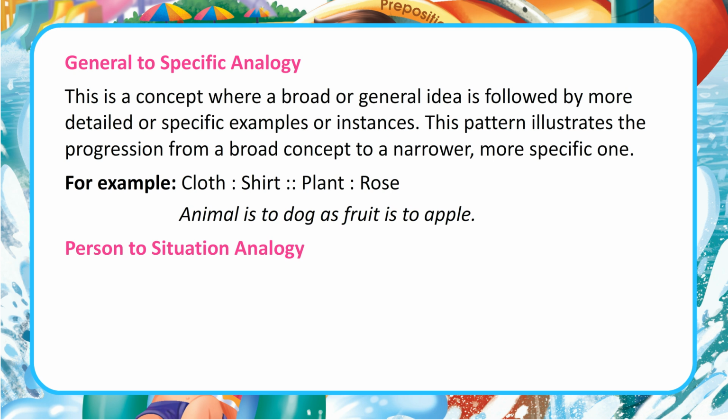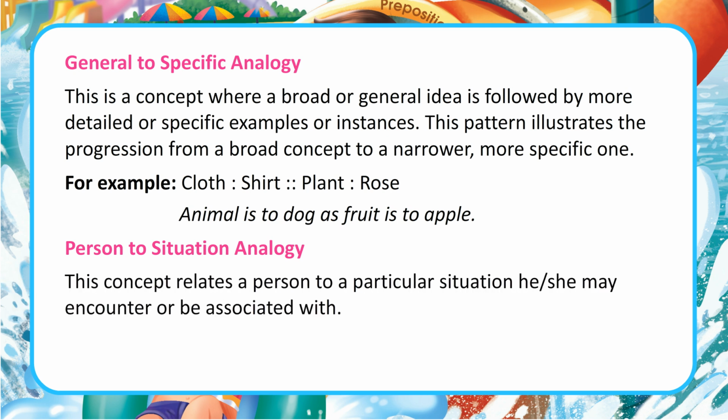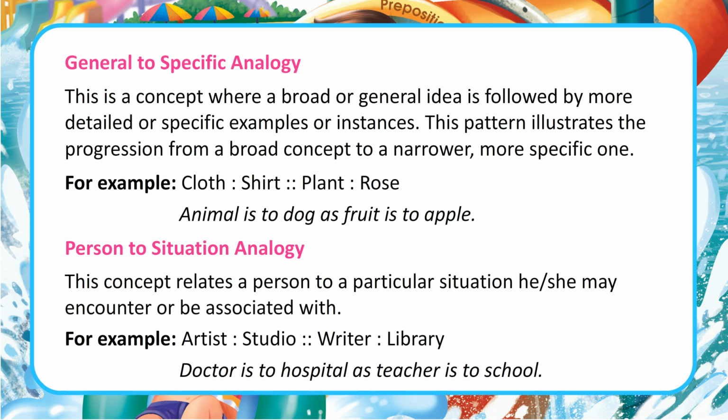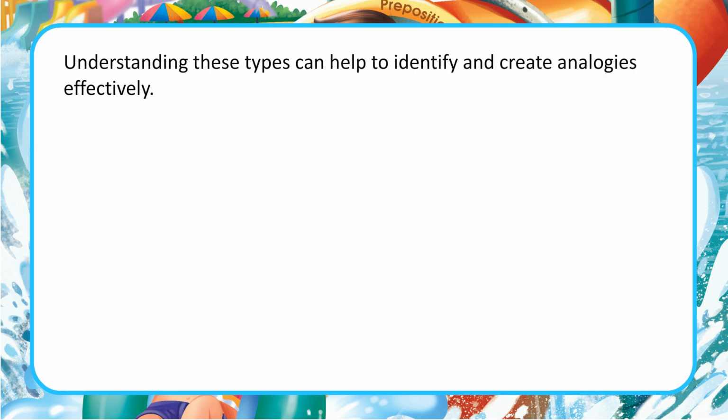Person to situation analogy. This concept relates a person to a particular situation he or she may encounter or be associated with. For example, artist, studio, writer, library. Doctor is to hospital as teacher is to school. Understanding these types can help to identify and create analogies effectively.